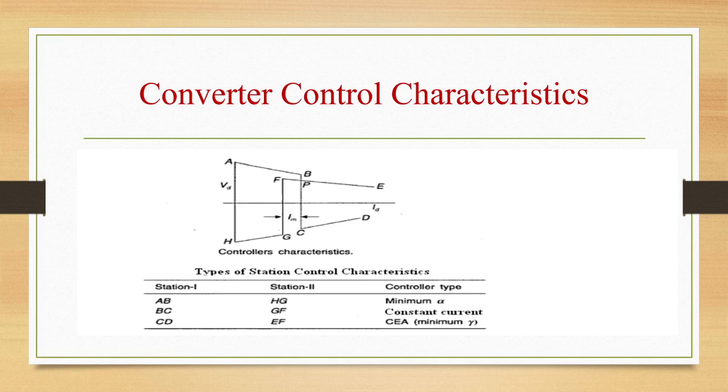So there will be three modes of operation of the link. Now the first one is CC at rectifier and CEA at inverter, that is operating point A, which is the normal mode of operation. Second is with a slight dip in the AC voltage, the point of intersection dips to C, which implies minimum alpha at rectifier and minimum gamma at the inverter. Third one is with lower AC voltage at the rectifier, the mode of operation shifts to point B, which implies CC at the inverter with minimum alpha at the rectifier.